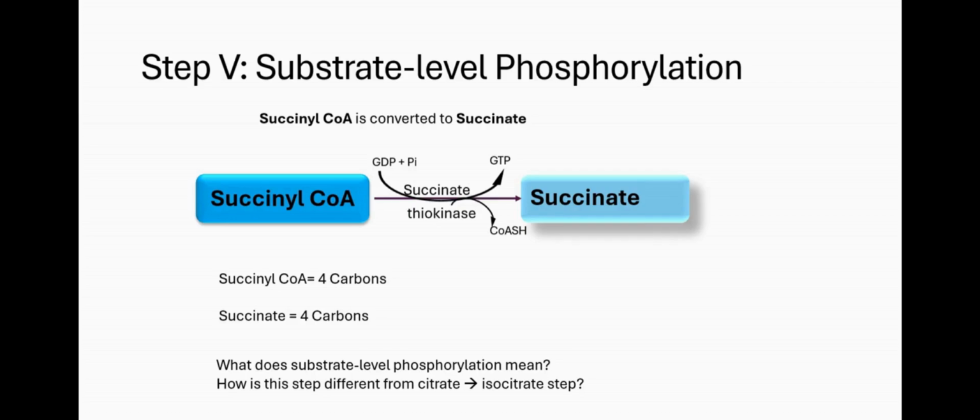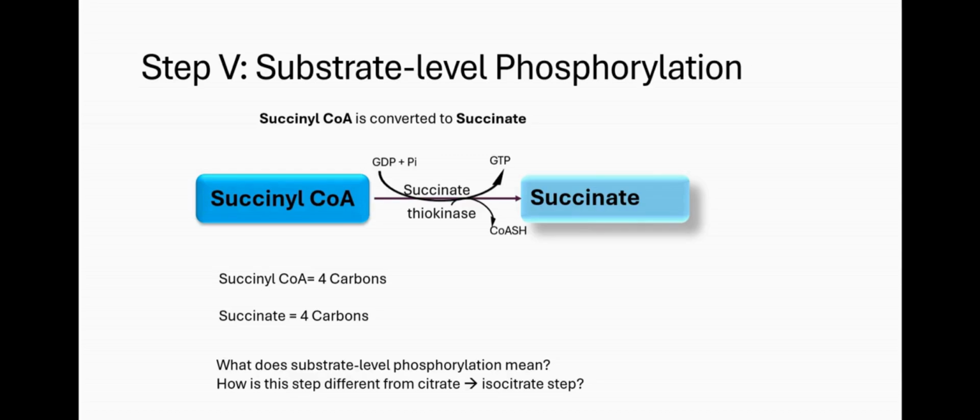So basically the molecule was already existing. Either ADP was already existing, and then they just added a phosphate to make it ATP. So in this case, GDP existed, and then you just added a phosphate to it to make it GTP. So in substrate level phosphorylation, you're adding a phosphate to an intermediate of the energy molecule to produce the molecule. So you're not producing the energy molecule from scratch. That's why you call it substrate level phosphorylation, as opposed to when the ATP molecule has to be produced from scratch in the electron transport chain.